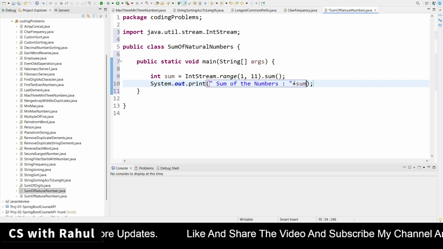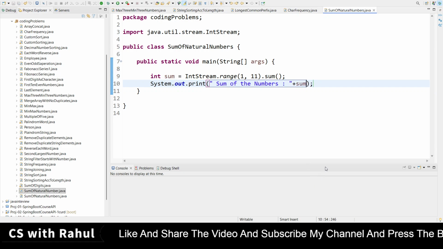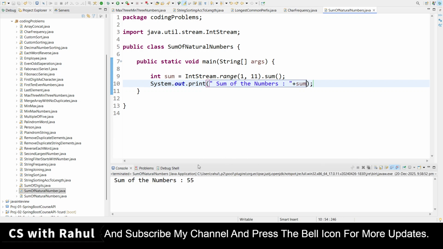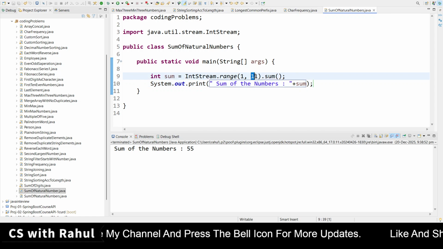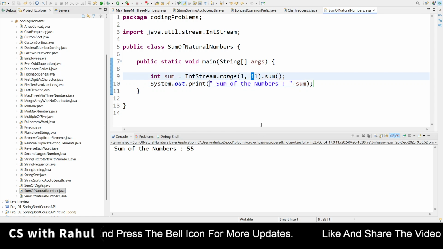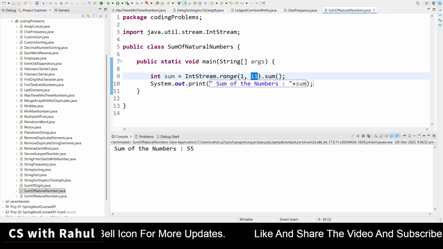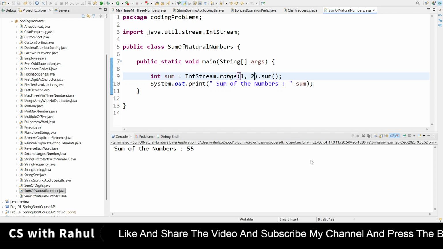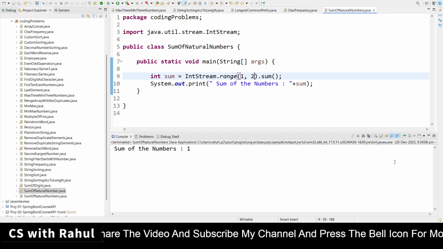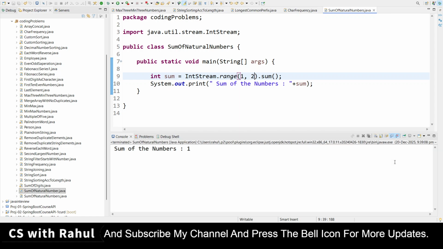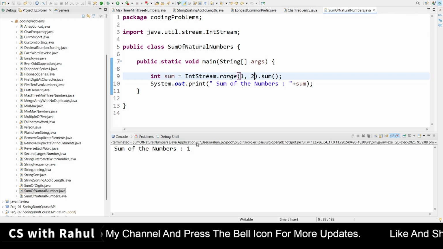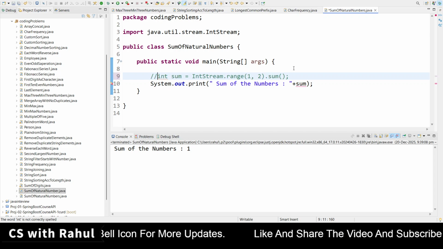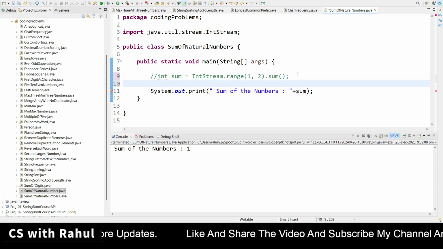Here I am providing sum, just saving the code, right click and run as Java application. You can see the output is 15. Whatever range you provide here, you will get the output. If you provide 1 to 2, what would be the sum? Let me comment it out, right click and run as Java, and the sum is 1. It means it is excluding the second parameter, so the range is up to the last parameter minus 1.